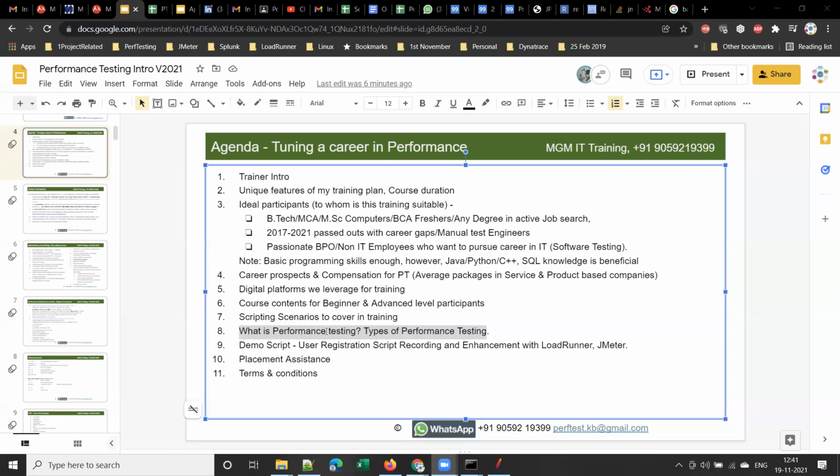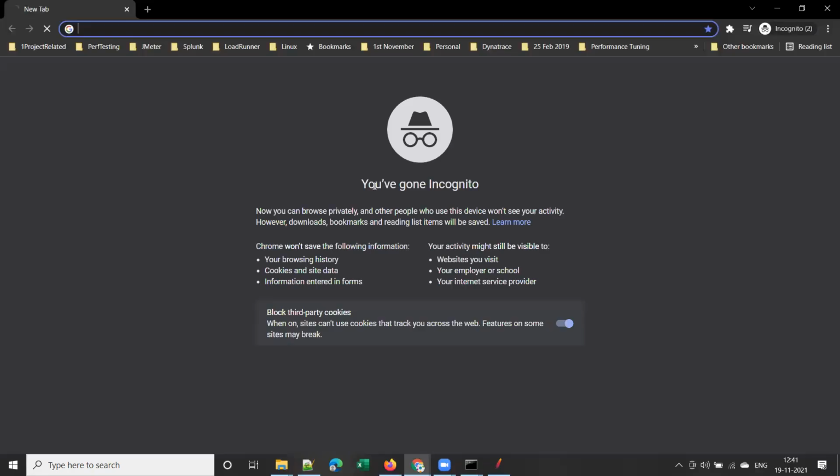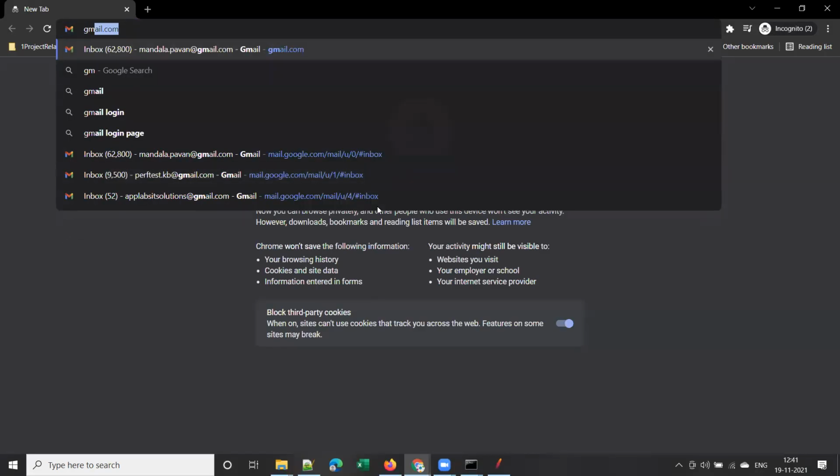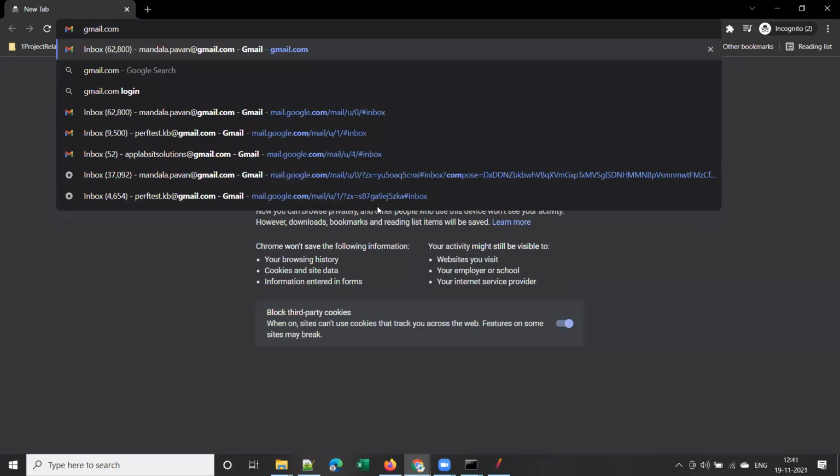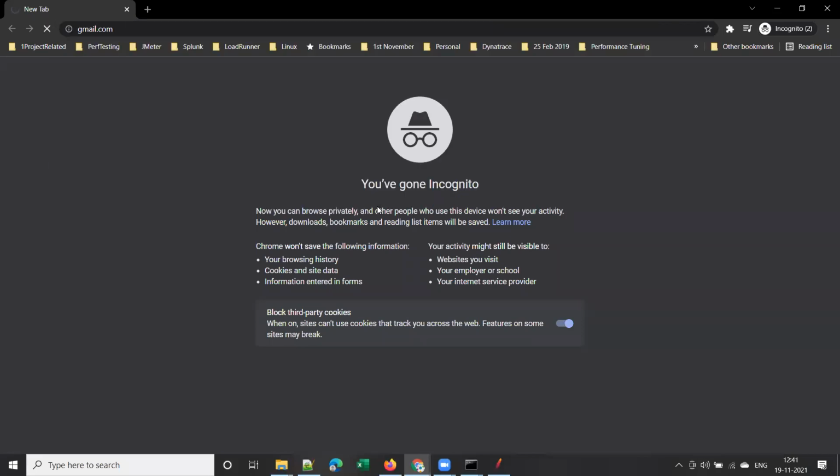Non-functional testing. So I hope, what is functional testing? First, let's understand what functional testing is, with some examples, guys. Let me take some examples. Suppose you type gmail.com, right? Everyone uses Gmail every day, on a daily basis, right? Suppose you type gmail.com, right?